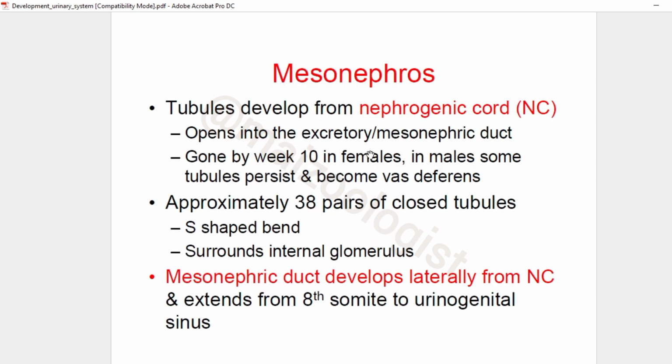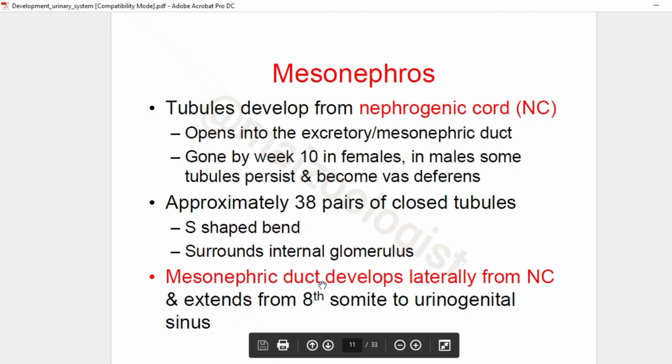Then comes the mesonephros, and these tubules develop from the nephrogenic cord and open into excretory or mesonephric duct, and they are gone by week 10 in females, and in males some tubules persist and become vas deferens as we studied in the textbook. Approximately 38 pairs of closed S-shaped tubules bend from internal glomerulus. Mesonephric duct develops laterally from the nephrogenic cord and extends from 8th somite to urogenital sinus.